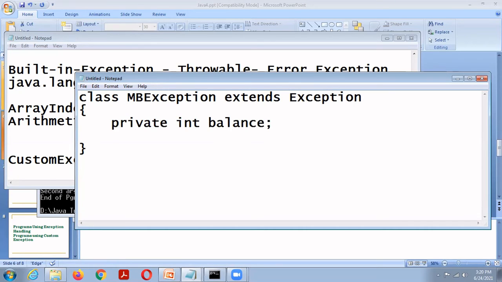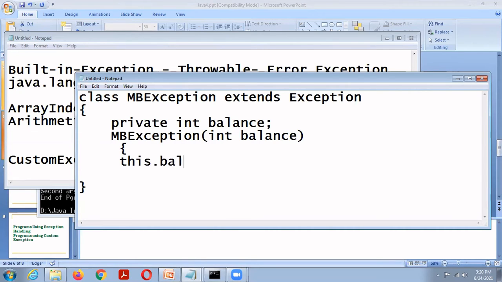Then I include one constructor, MP exception of int balance, that is this dot balance equal to balance.